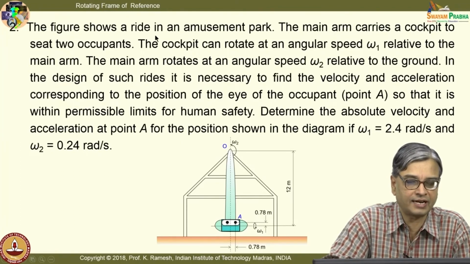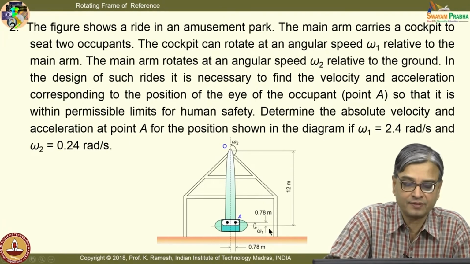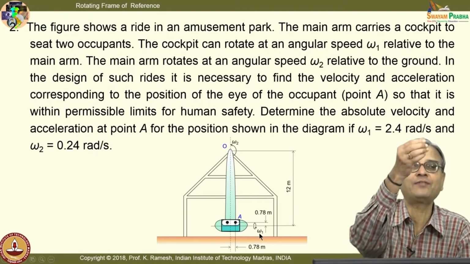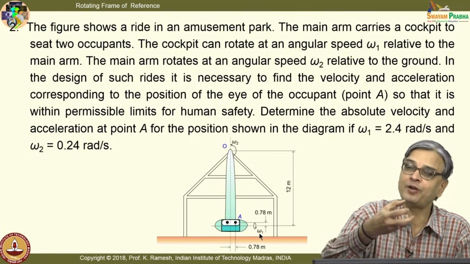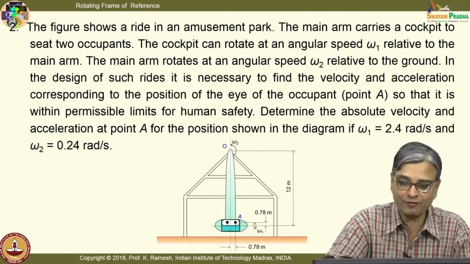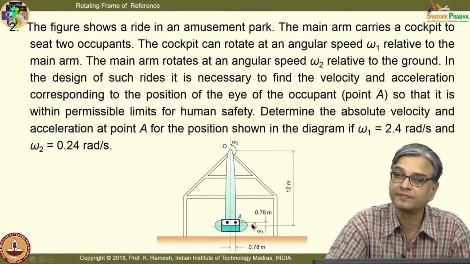So, this shows a ride in an amusement park. I have a main arm, to which a cockpit is attached, and this cockpit has a circular motion of omega 1. When I physically construct this, I will have an arm, and a motor with a gearbox attached to it, and I would be able to independently measure the value of omega 1 from the way I have constructed it.